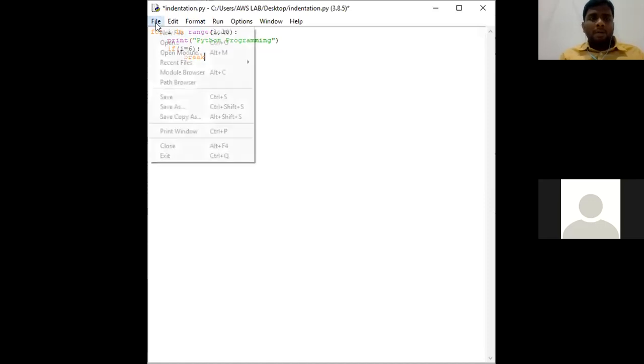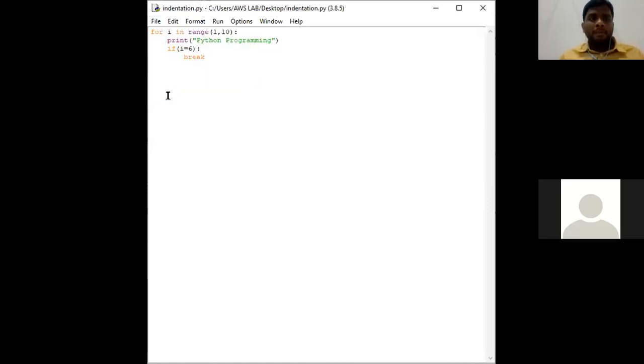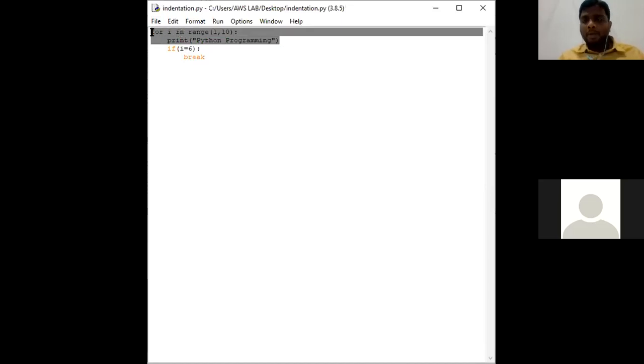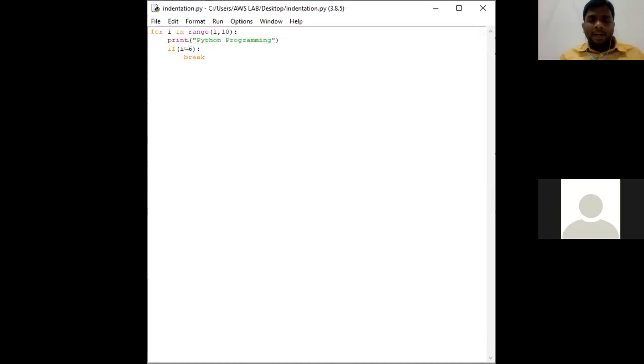So now go to File and save this particular program. See, for these 2 lines we got the output of printing Python programming 9 times. Suppose the condition I have given is if i equals 6. When the i value comes to the 6th iteration, I am asking the interpreter to break the program there itself.